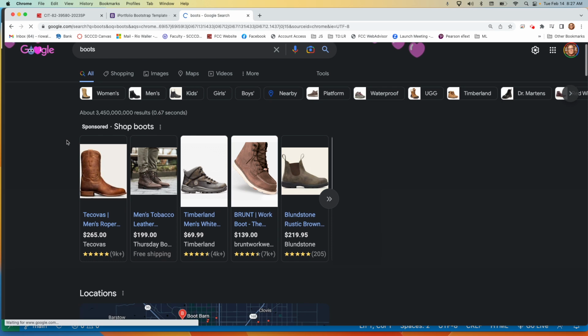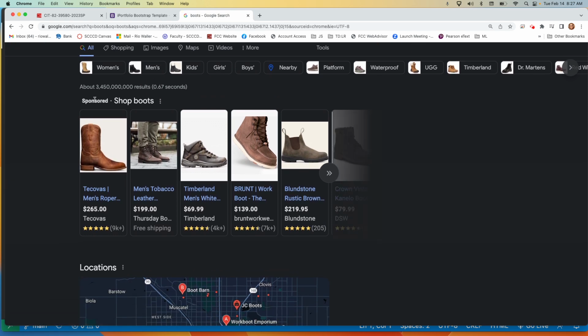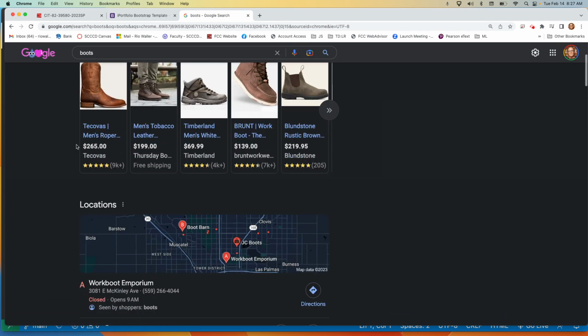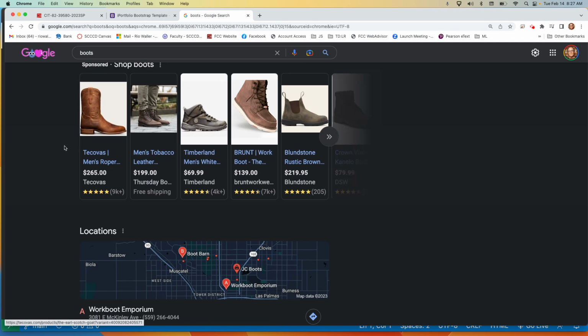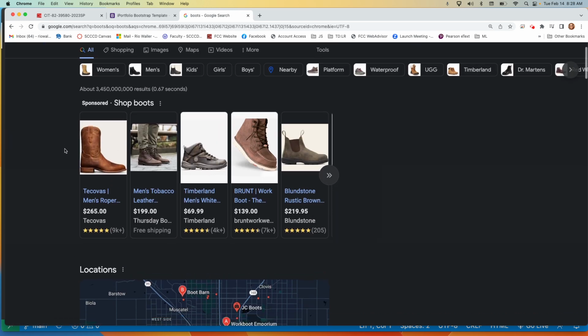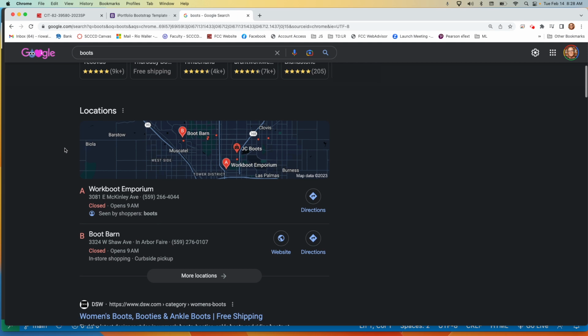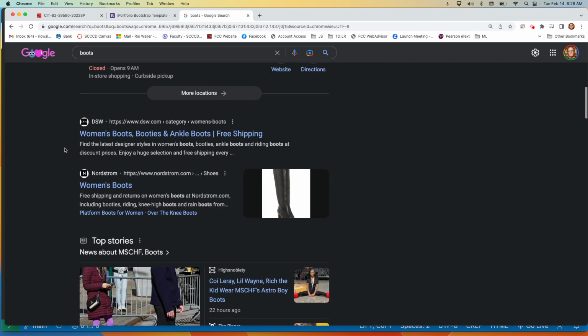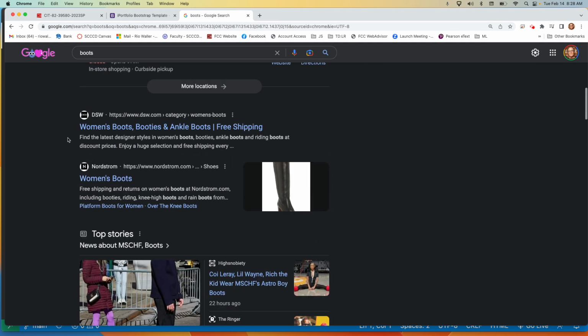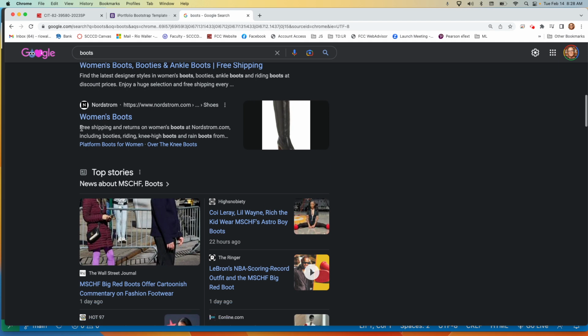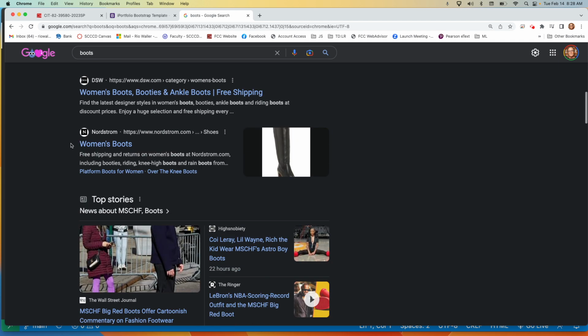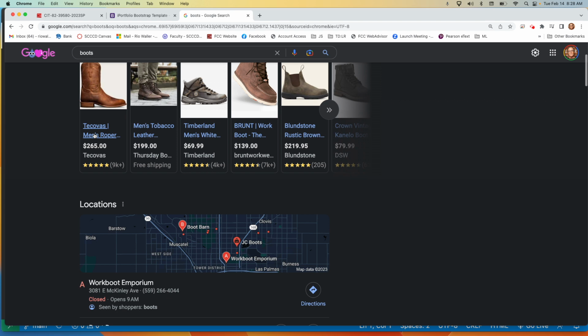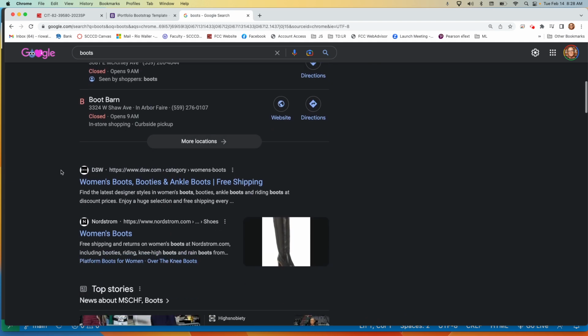And the boots, people who pay get into the sponsored areas, okay? And they pay depending on the algorithm that Google uses. Typically, they're competing against each other, believe it or not, and they don't know what the other person's paying. But then you get down into these first listings, and you can imagine the benefit of being higher on this list. So here's the idea: you can either pay to get higher or you can understand search engine optimization to have your site be up at the top based on the way you've set it up.